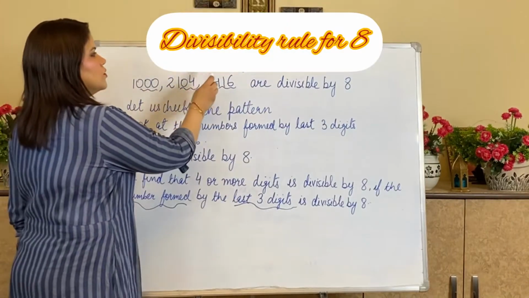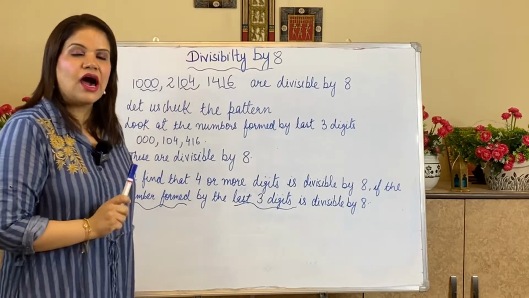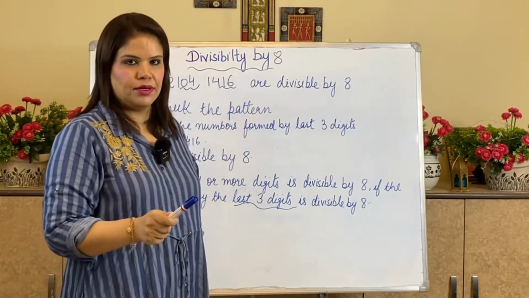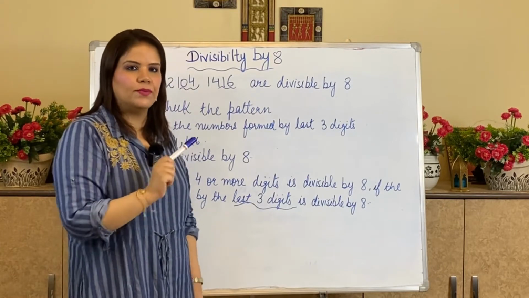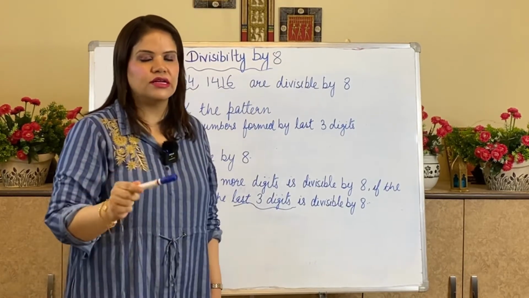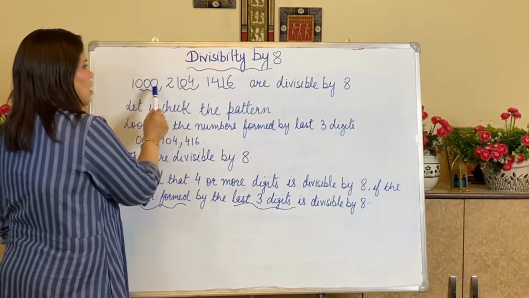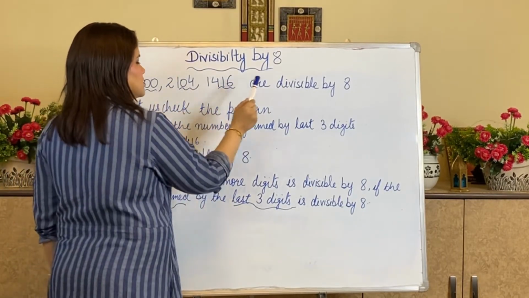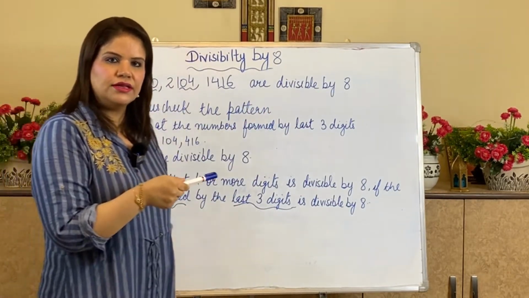Now I am taking divisibility by 8. For the divisibility by 8, I will be taking a 4-digit number, and the number formed by the last 3 digits I will take to check whether they are divisible by 8 or not. I am taking 1000, 2104, 1416, and these numbers are divisible by 8. Can you see the pattern in them?